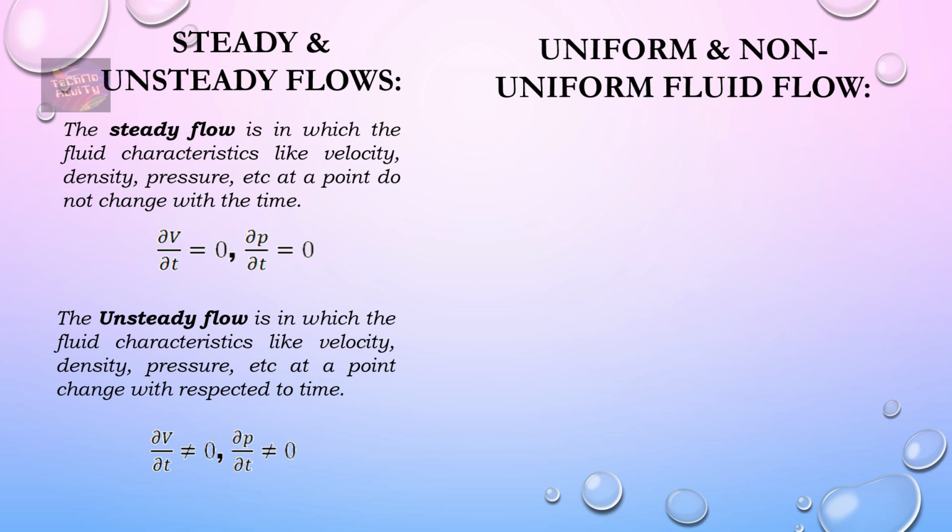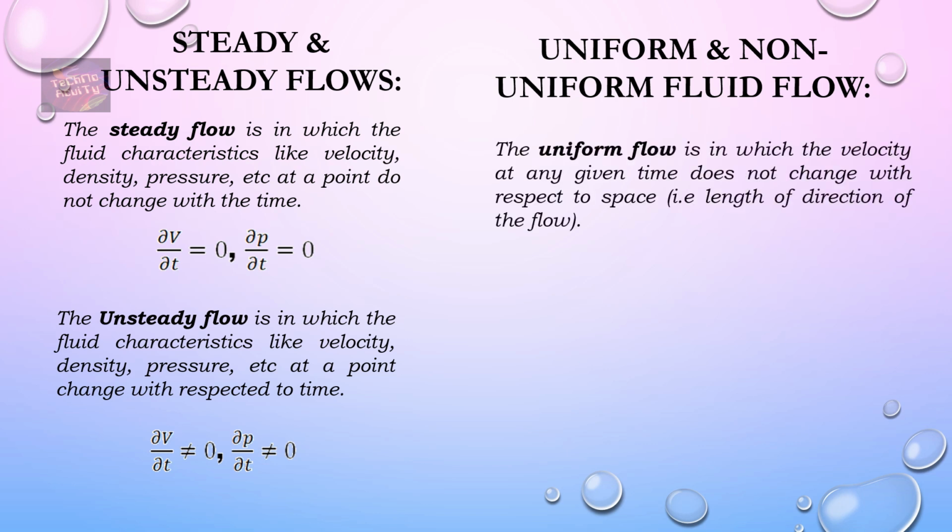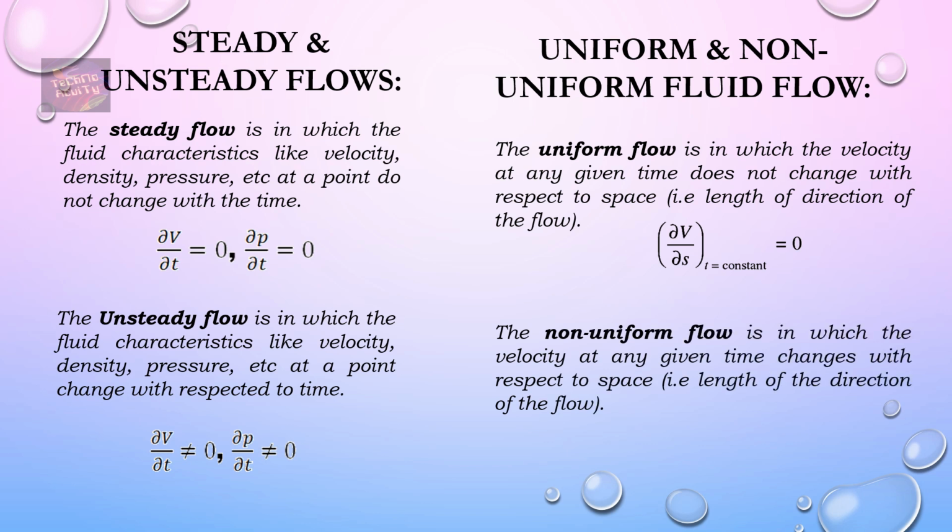Uniform flow is flow in which the velocity at any given time does not change with respect to space, that is, the length of the direction of flow. That is, at constant time, the differentiation of velocity with respect to the space coordinate is equal to 0, while non-uniform flow is flow in which the velocity at a given time changes with respect to space. That is, the differentiation of this velocity with respect to the space coordinate is not equal to 0.